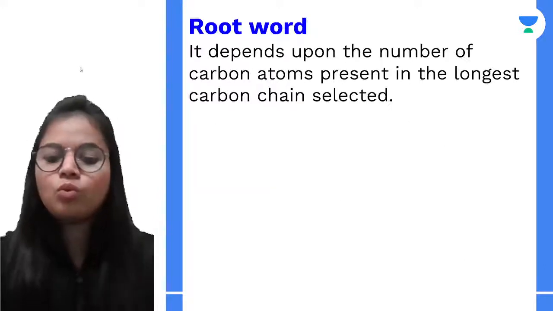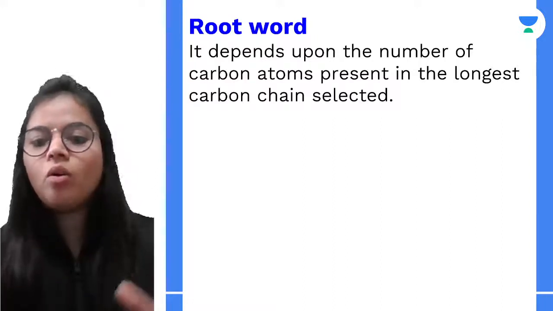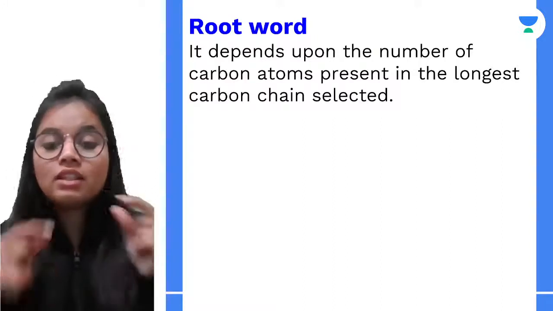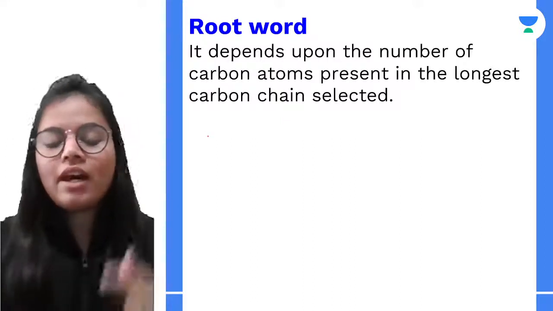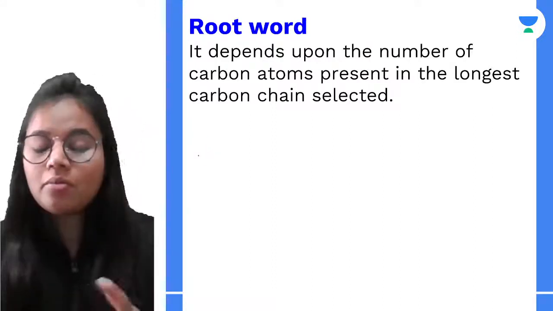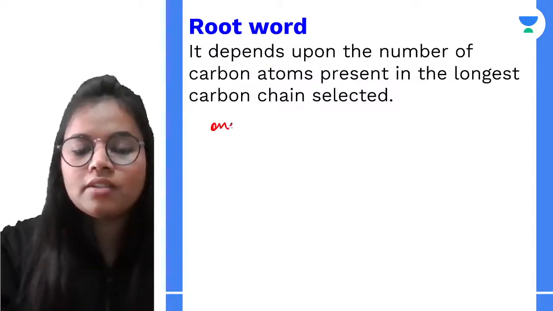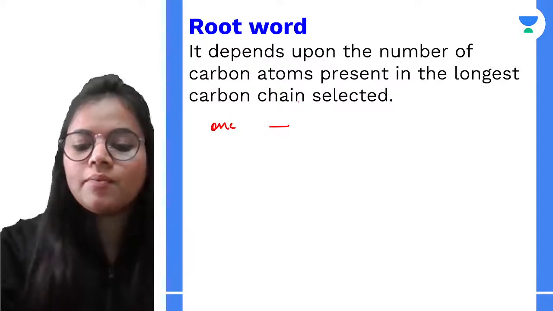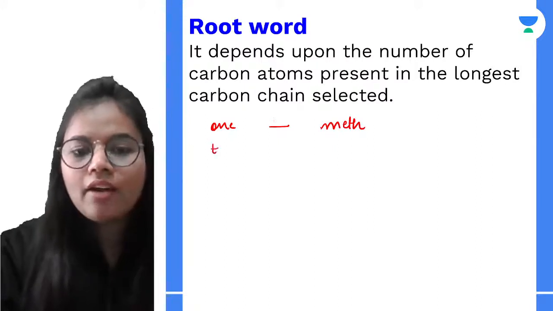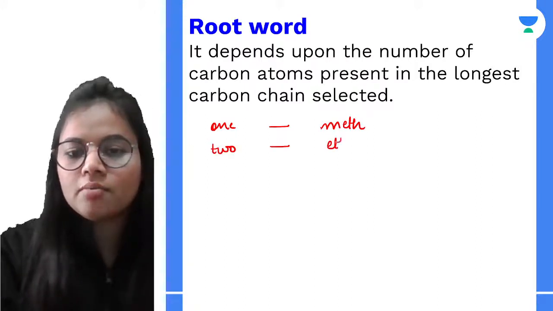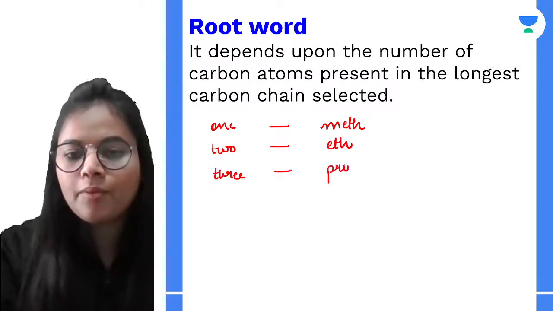So let's start with the root word. The root word is wholly dependent on how many carbon atoms are present in the longest chain that we have selected. We will be discussing up to 10 carbon atoms. If the longest chain has one carbon atom, the root word becomes meth. If we have two carbon atoms, the root word becomes eth. For three carbon atoms, we have prop.